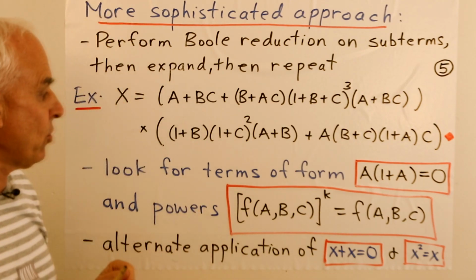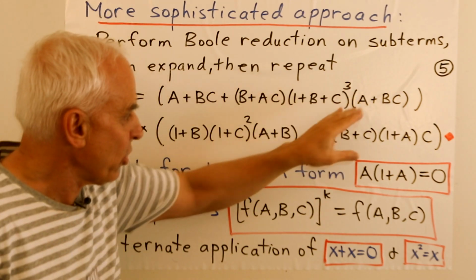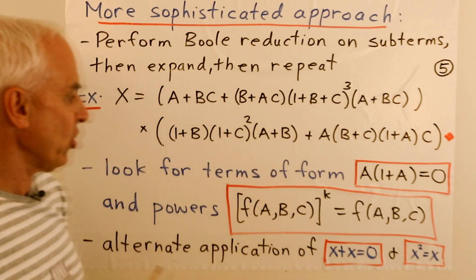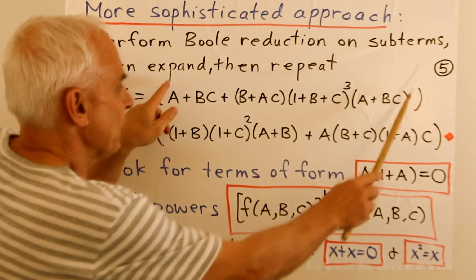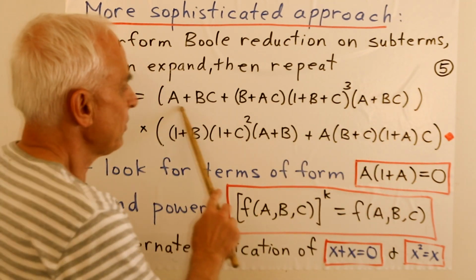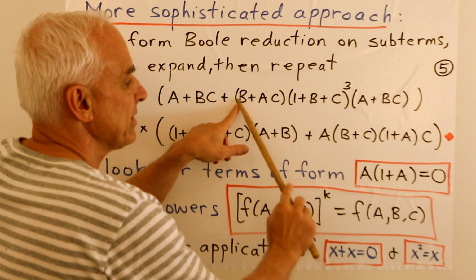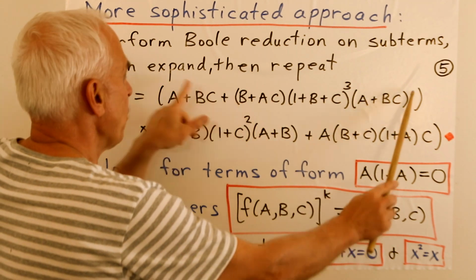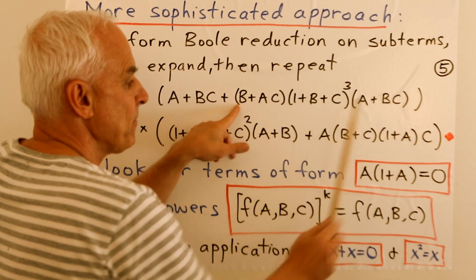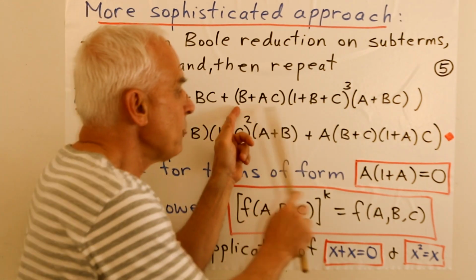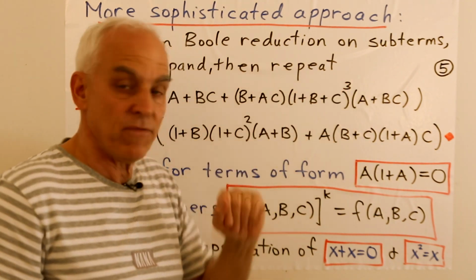What we'd rather do is to look at what it is currently and look at various subterms. So, for example, here there's a product and here there's a product. So in order to simplify this product here, we could look at, say, this little thing here, right? This is a constituent of this bigger product. This is itself a product of three things. We could do Boole reduction on that. First of all, we could remove the 3.